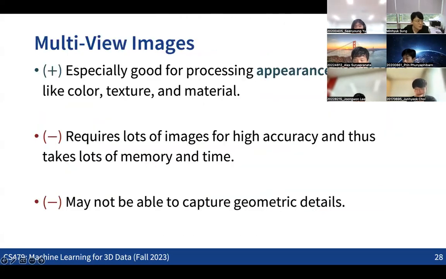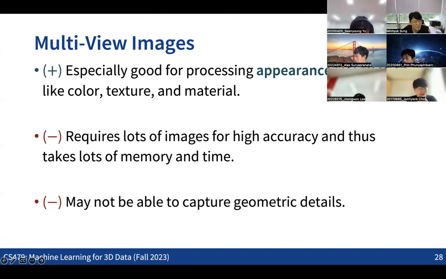Cool. So we are talking about neural architectures that can process multi-view images. And as I said, this is a really good idea. When you have any kind of 3D data, what I typically recommend is not to try special architectures for 3D data at first. You can first render all the 3D data into 2D images and use 2D neural architectures. That can be the first attempt for any application.